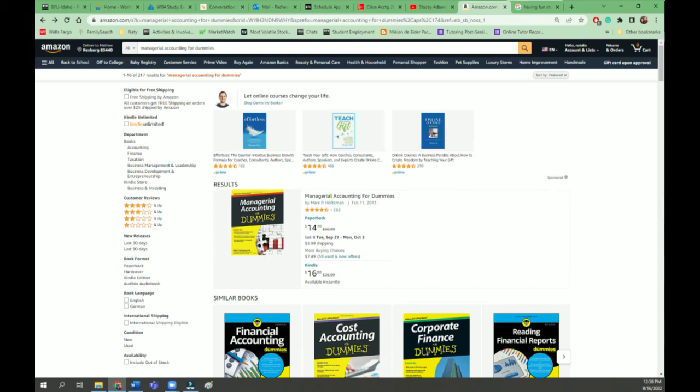He also bought this textbook called Managerial Accounting for Dummies, and he said that it really helped because it's written in a clearer way than the textbook from McGraw-Hill. So maybe it's something that you're interested in. Oh, he did say that the chapter numbers don't match, but you can just find the chapter and then study it.